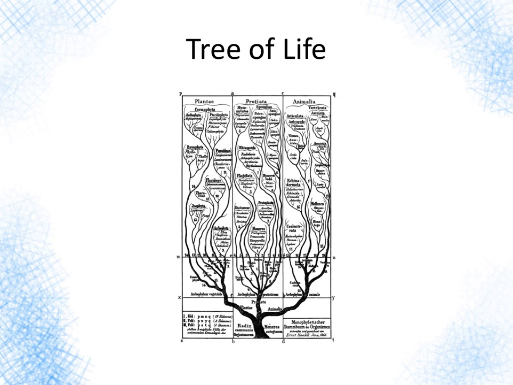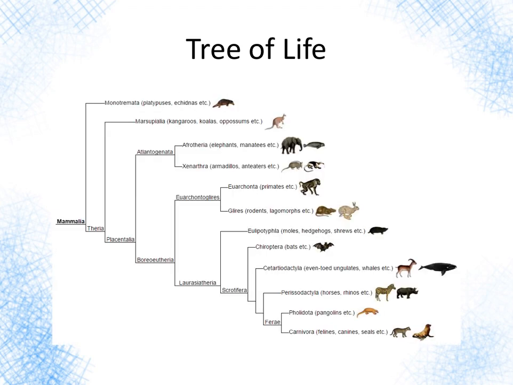And that gives us the whole tree of life. There's an early version of it with plants and protozoa and animals from Ernest Haeckel. That's a little obsolete, of course, and it's quite old. But here it's spelled out. You see these kinds of phylogenetic trees. This is just for some mammals.